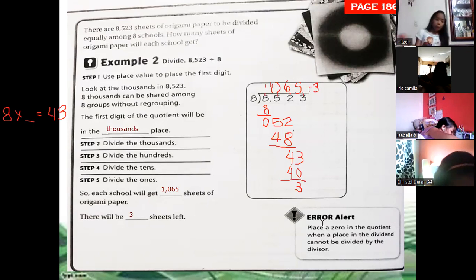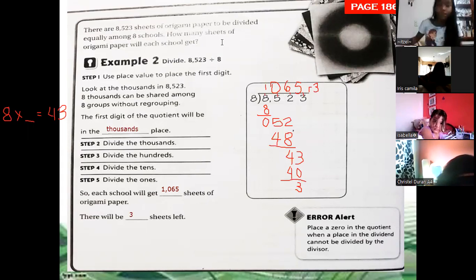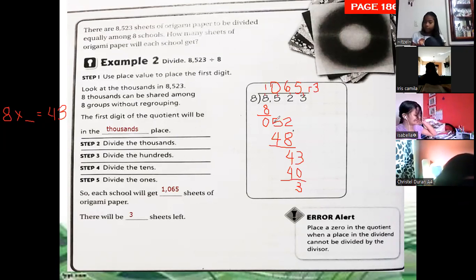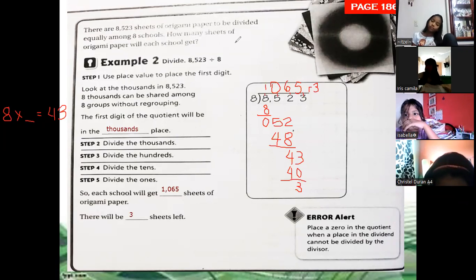Look what it says here: place a 0 in the quotient when a place in the dividend cannot be divided by the divisor. That's what we did when we tried to divide this number 5. This number 5 was our dividend, and we couldn't divide it because it's less than 8, the divisor. So we write a 0 in the quotient. Finished?